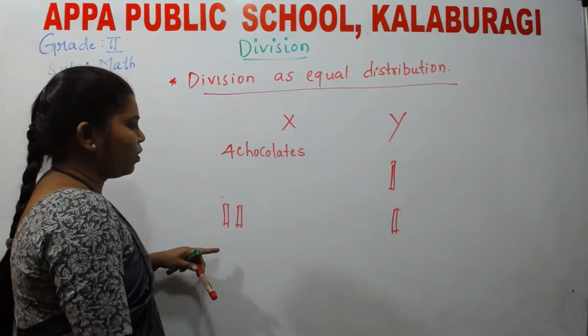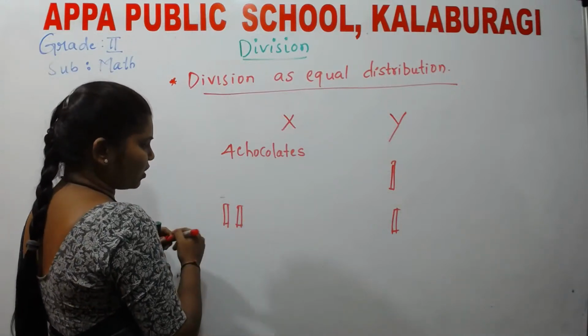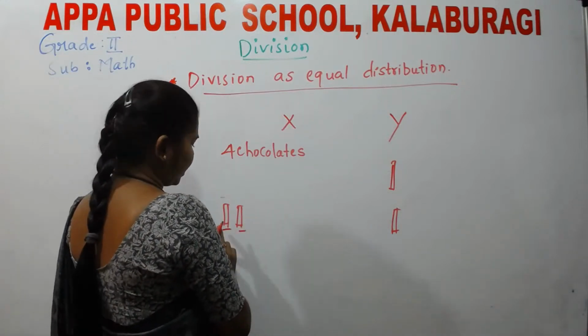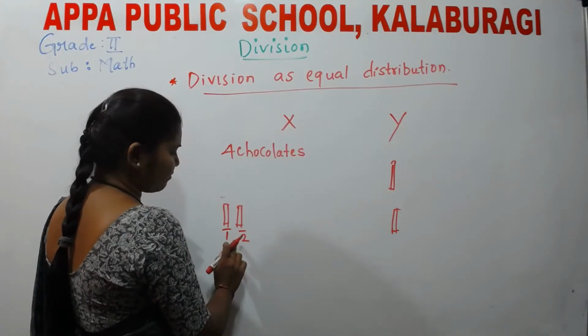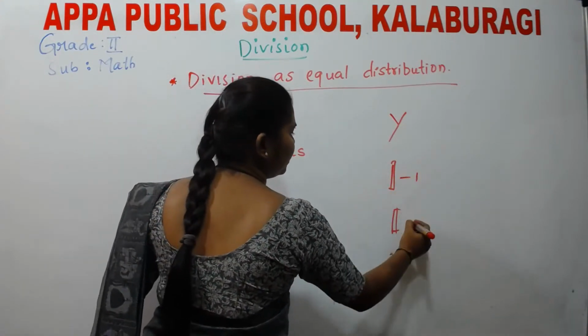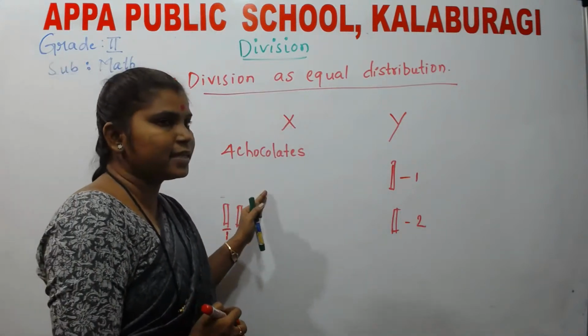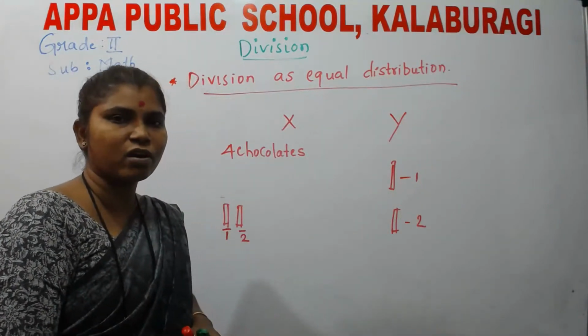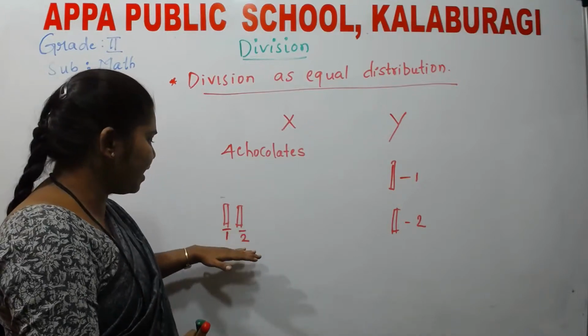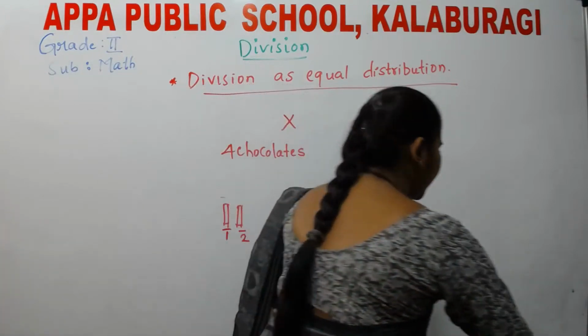what equal number of chocolates do we have? X is having 2 chocolates. Y is having 2. Both are the same. Are both X and his friend having the same number of chocolates? Yes. Both are having 2 chocolates each.